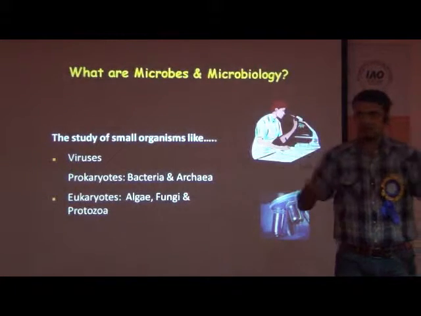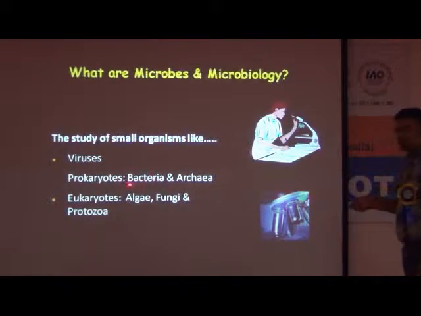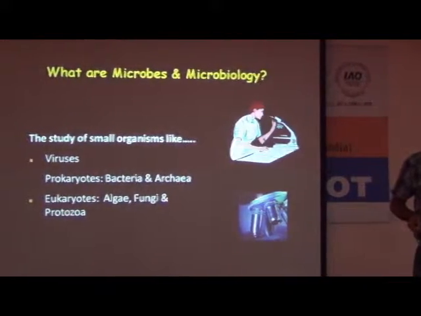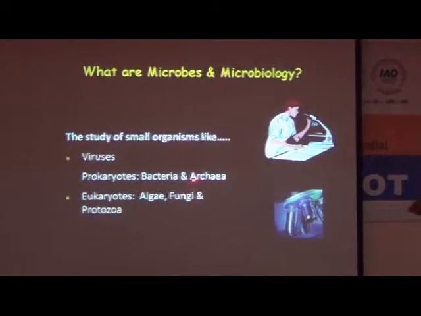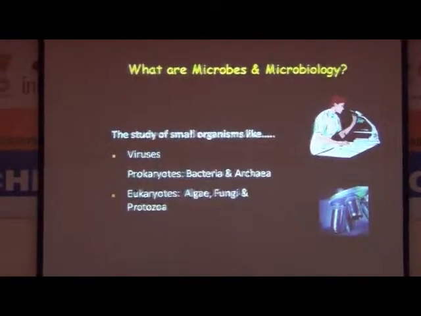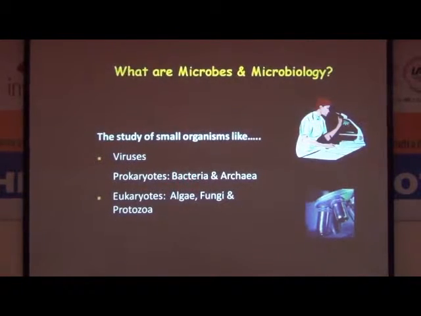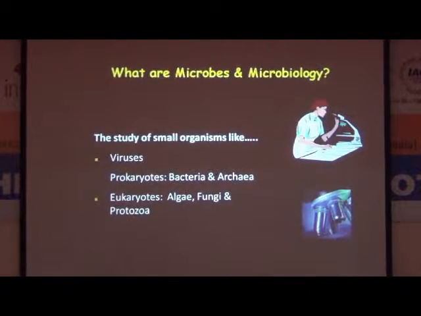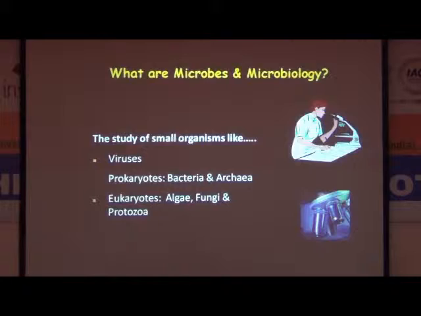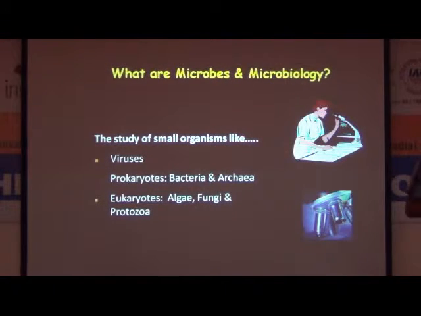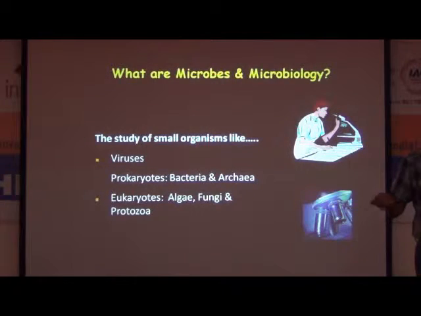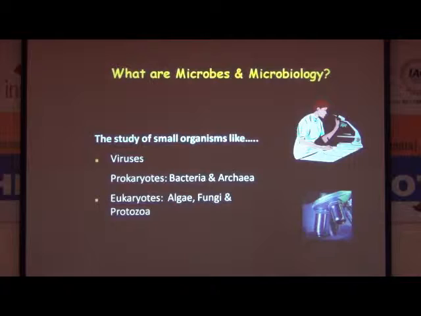And this is how the picture goes on. These are this type of brothers. When life originated, there was only one type of bacteria, but as they thrived in different environmental conditions, some developed as bacteria, eubacteria, which can grow at normal temperature, and archaebacteria, for example methanogens, halophiles, thermoacidophiles, which are found in extreme conditions. So these bacteria come under prokaryotes, and eukaryotes include algae, fungi and protozoa.